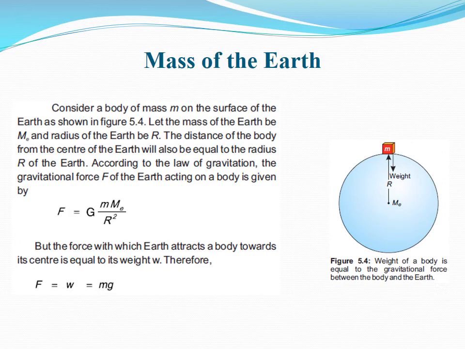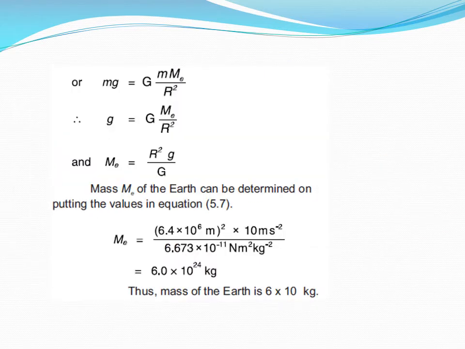According to the law of gravitation, the gravitational force F of the Earth acting on a body is given by, dear students, the same law of gravitation: F equals uppercase G times the two masses, small m and capital M_E, over capital R squared. Now, the force with which Earth attracts a body towards its center is equal to its weight W. Therefore, F equals W equals mg. Combining the law of gravitation and weight, we get mg equals uppercase G m M_E over R squared.